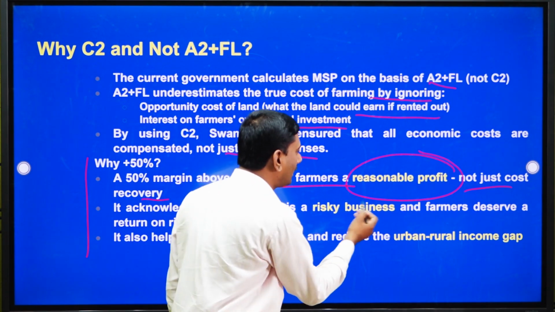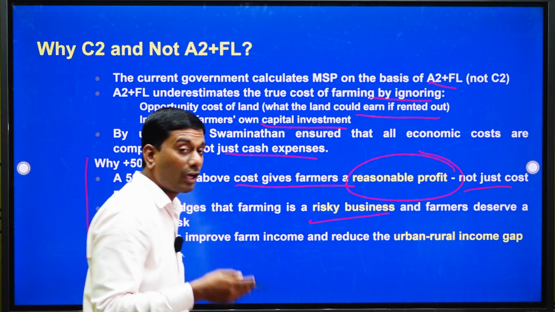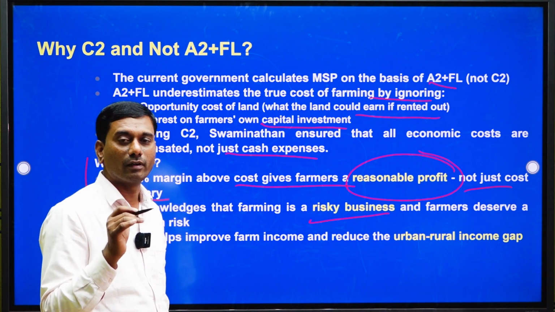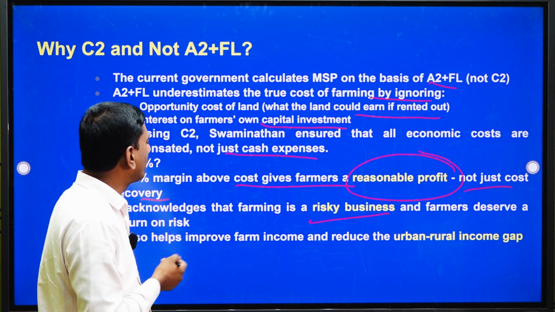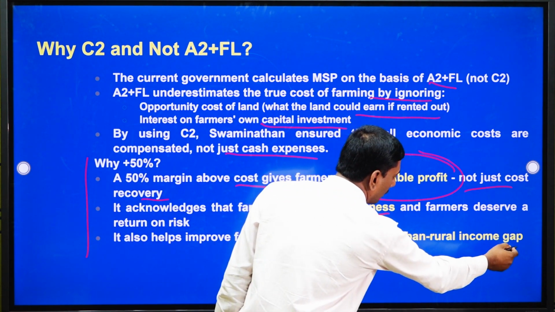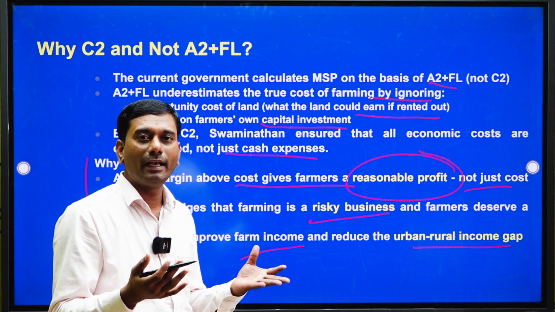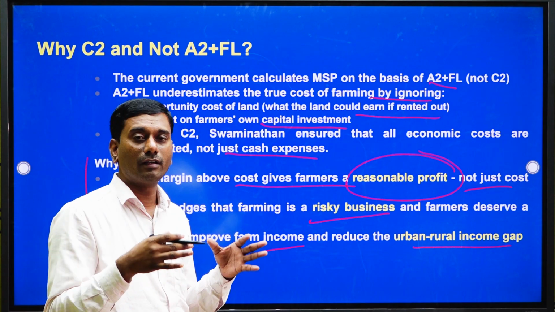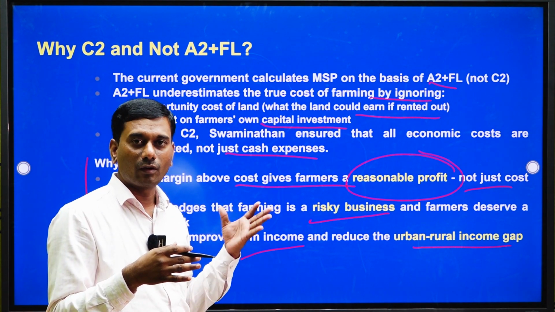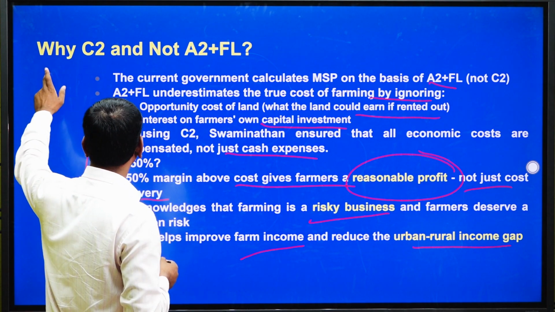He explains that agriculture is a risky business and farmers deserve a return on risk. This is very important. It also helps farm income and reduces the rural and urban income gap. So, that is why they made one cost concept for fixing the MSP, cost with a 50% profit margin, okay, right.